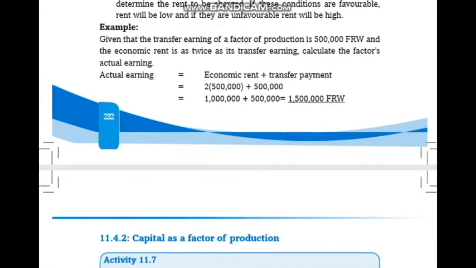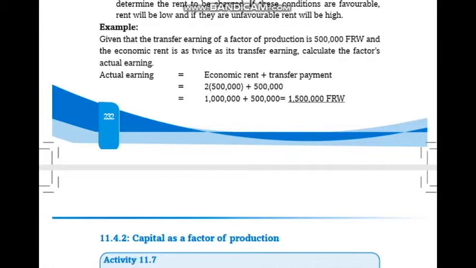Example: given that the transfer earning of a factor of production is 500,000 Rwandan francs and the economic rent is twice its transfer earning, calculate the factor's actual earning. Actual earning is economic rent plus transfer payment. Kugira ngo ubone actual earning ni ukuri ufate economic rent plus transfer payment. Kuvuga ngo urafata 2 times 500,000 plus 500,000 Rwandan francs, equal to 1,000,000 plus 500,000 francs, equal to 1,500,000 Rwandan francs.